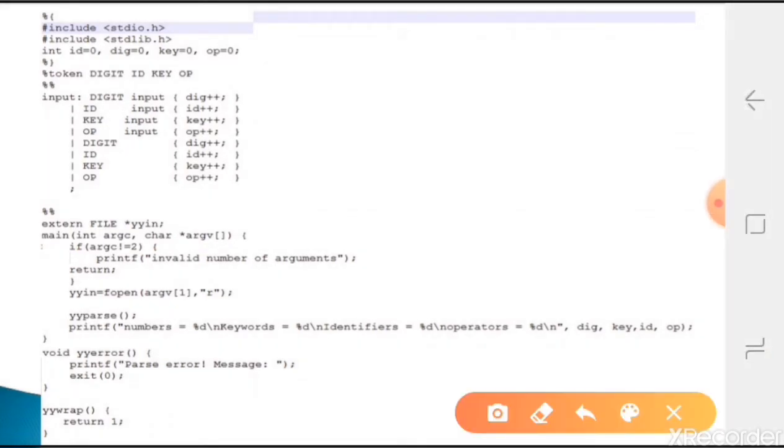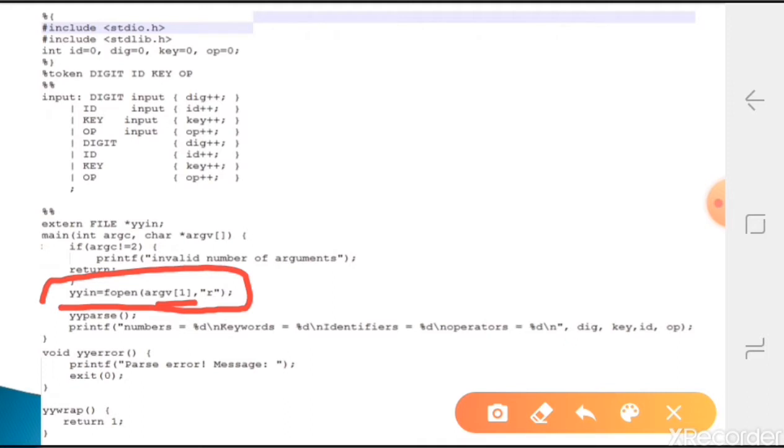So here we are checking whether there are total two arguments or not. If not, we say invalid number of arguments. If we have two arguments, the 0th index has a.out, which is the file itself that you are running, so we don't want to take that one. After that, whatever file name is there is the actual input to read in this program, that is argv[1], and that we will open. So the file open we are doing here.